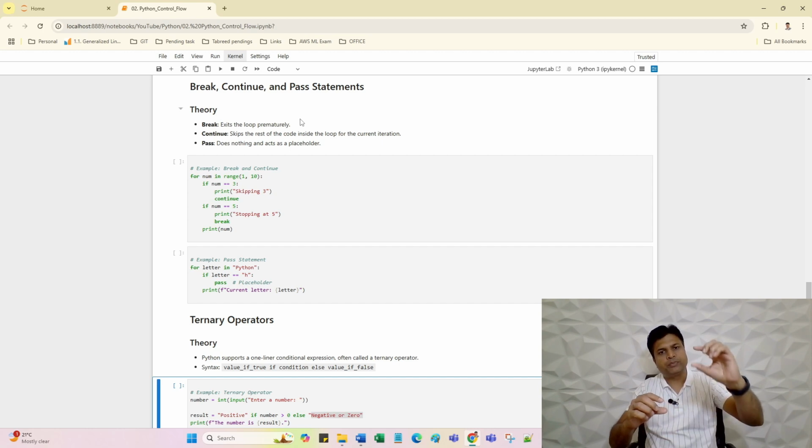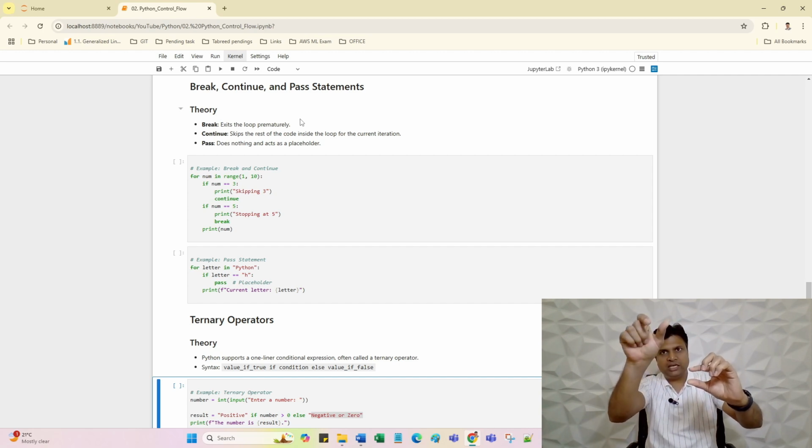When the continue keyword comes inside the loop somewhere, the remaining code after continue will not execute, but control will go to the condition again, check if the condition is still true, control will go inside the loop, then we'll check again continue.